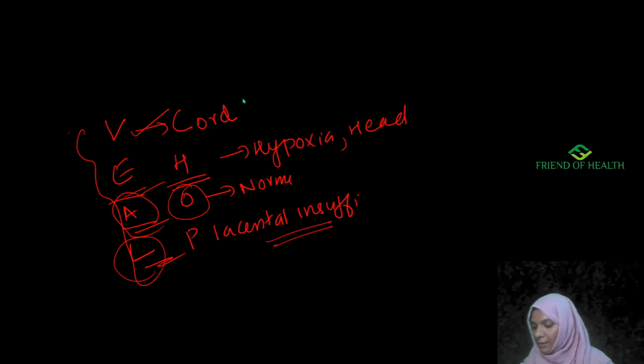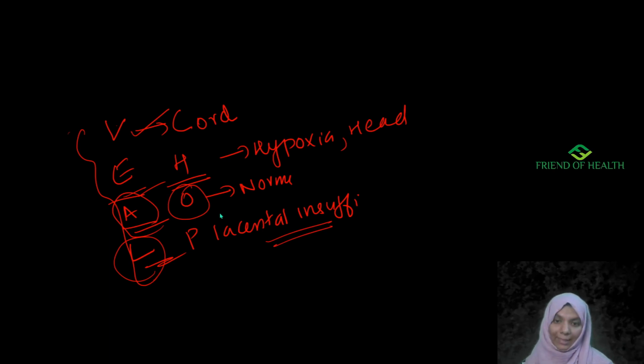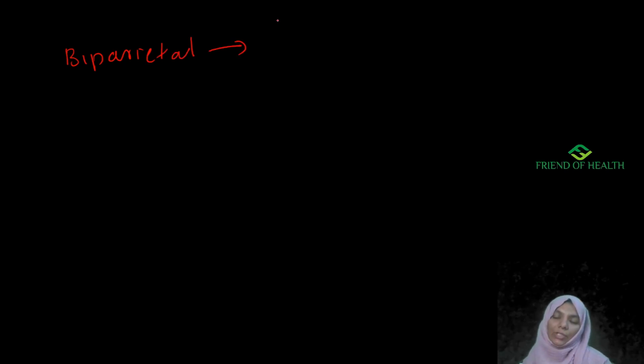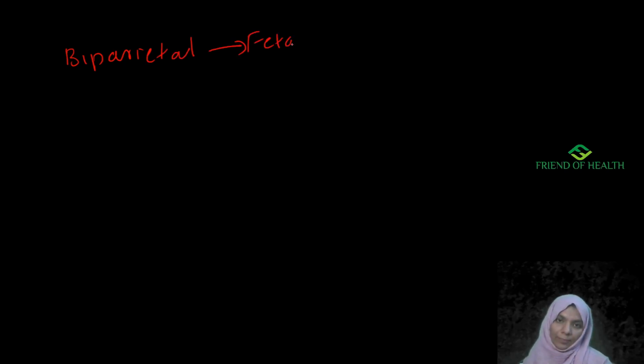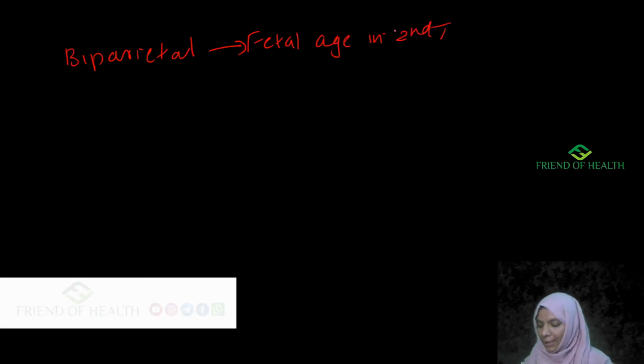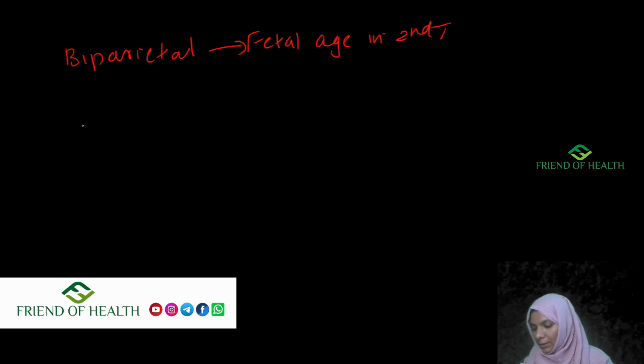Okay. Then the single best parameter for estimation of fetal age in the second trimester is biparietal diameter. So fetal age estimation in the second trimester is with the help of biparietal diameter.